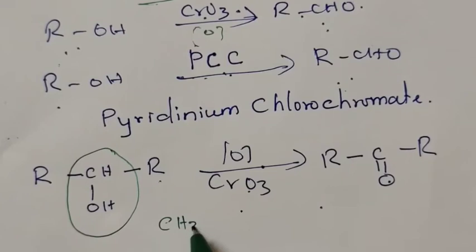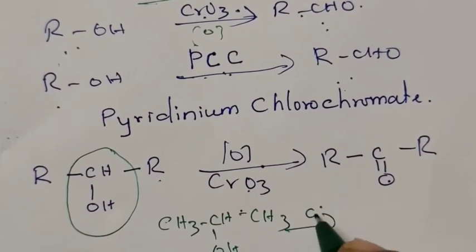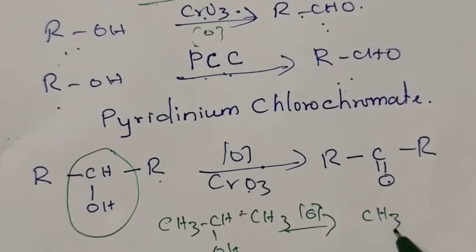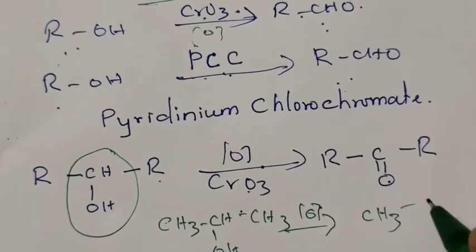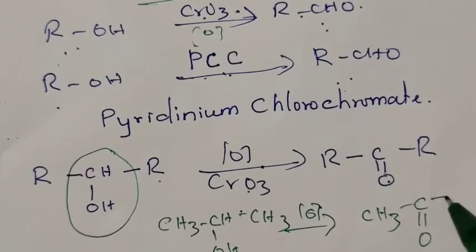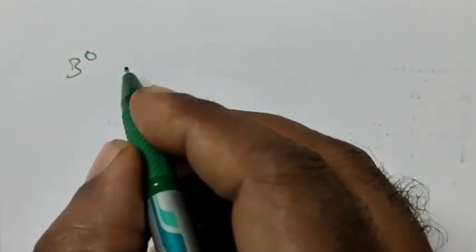For example, CH3 CHOH CH3 on oxidation, this secondary alcoholic group is converted into C double bond O, giving CH3 C=O CH3. We are getting ketone as the product. Tertiary alcohol does not undergo oxidation.